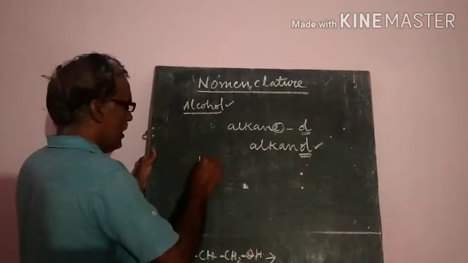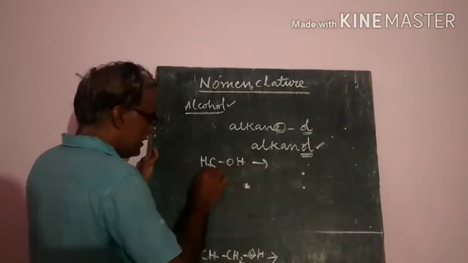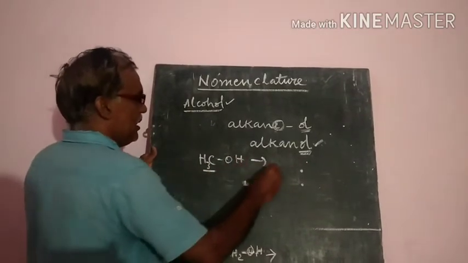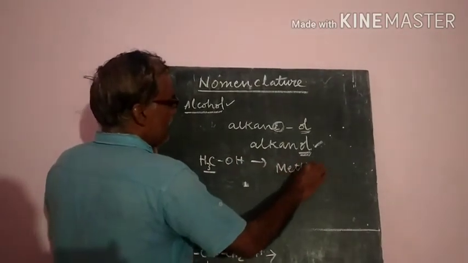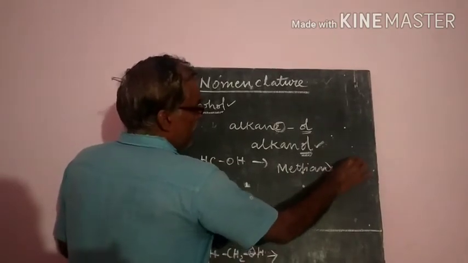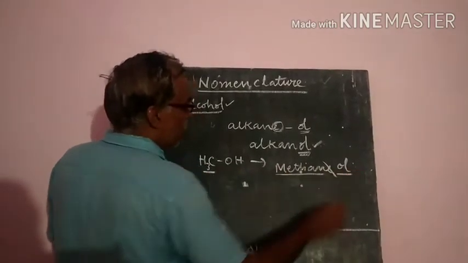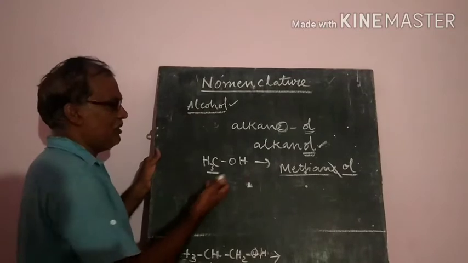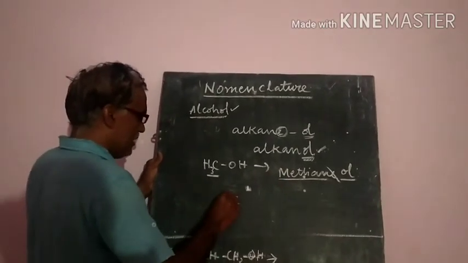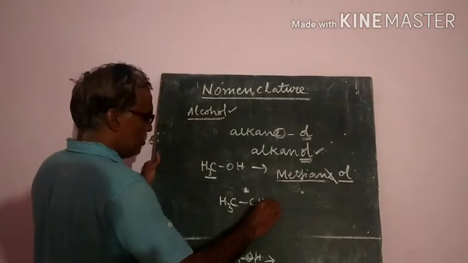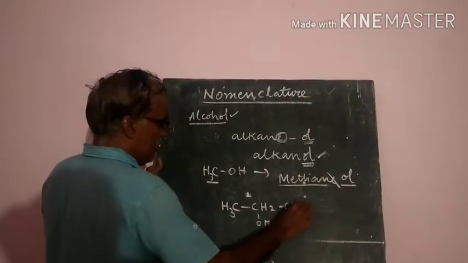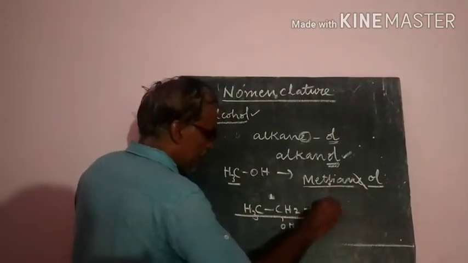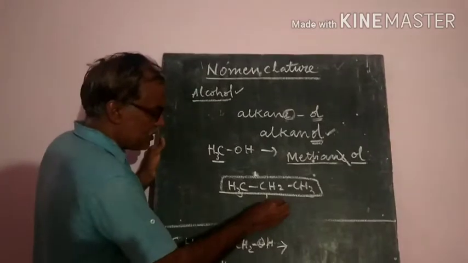Example, CH3OH. This is called methyl alcohol. One carbon atom is methane. From methane, the E is replaced by OL. That's why it is called methanol. It is a single carbon atom, so no problem in the IUPAC name. But for CH3, CH2, OH, CH3, check the main parent carbon chain, and add the number where the hydroxyl group is attached.